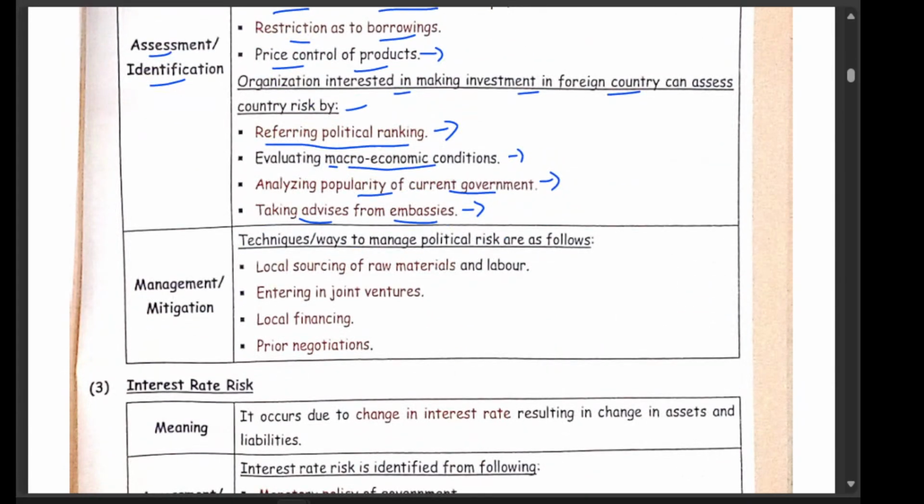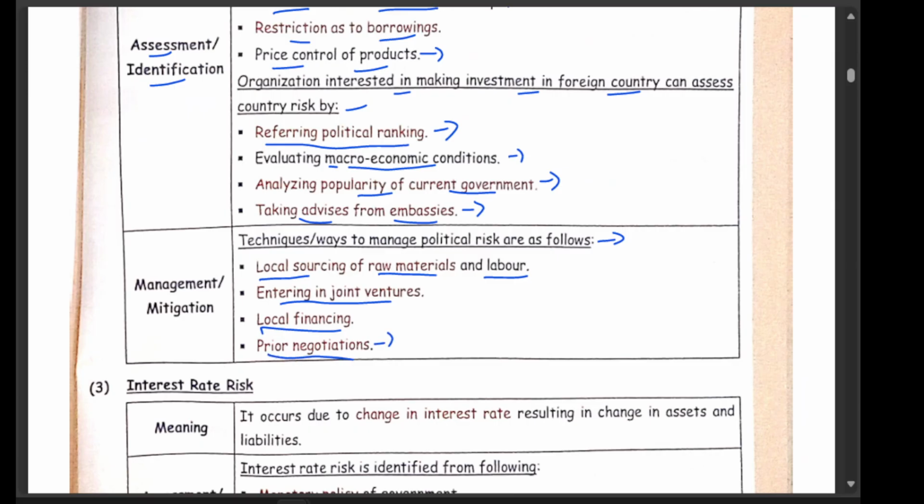Management and mitigation techniques. Ways to manage political risk are as follows. Local sourcing of raw material and labor to reduce the problem: locally source your inputs. Entering into a joint venture: don't go and invest alone there, bring a partner in the country so you can share the risk. Local financing: don't go for global financing, have local financing.